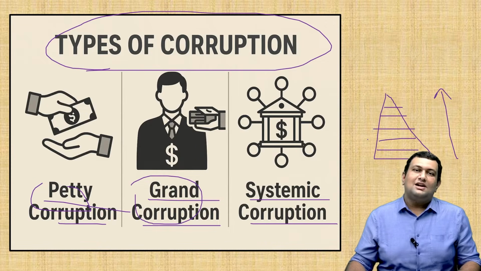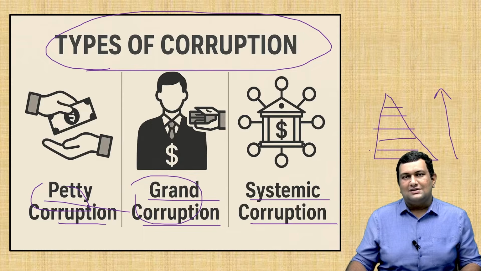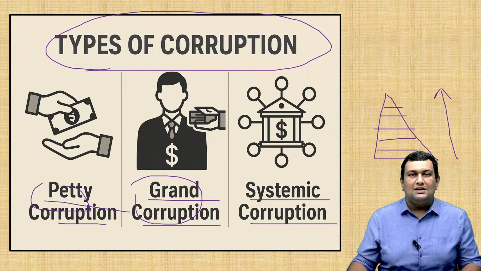Apart from this, there are two other types known as coercive and collusive. Collusive means two or more parties come together and engage in corrupt practices, such as public officials and corporates, or contractors and government officials, while constructing roads, stormwater drains, etc., where they compromise on quality, and even the public officials act like they don't know anything about it. These are examples of collusive corruption.